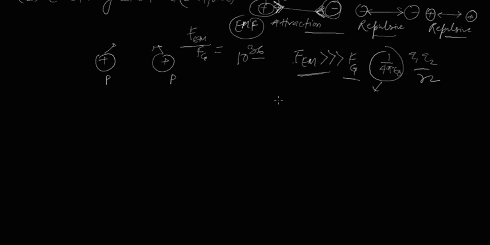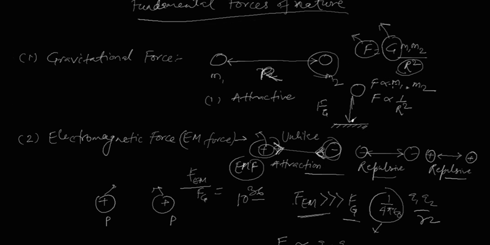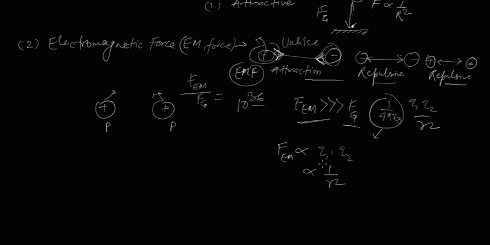So we can conclude that the electromagnetic force is directly proportional to the value of the charges and inversely proportional to the square of the distance between them. So the formulas of gravitational force and electromagnetic force are pretty much the same.